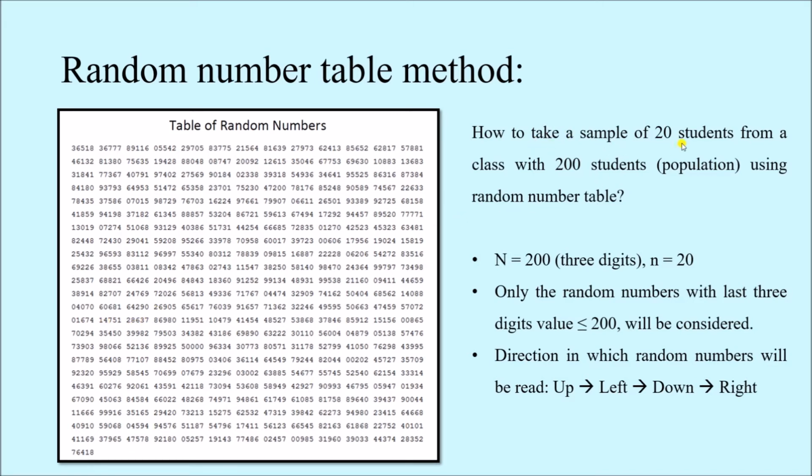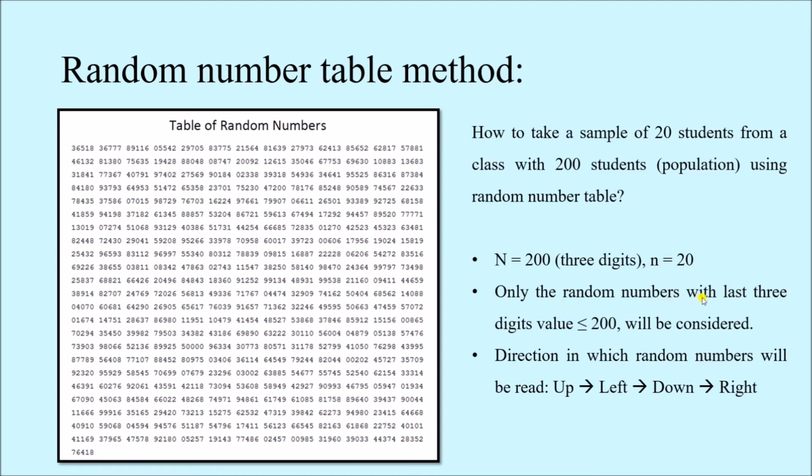So how to take a sample of 20 students from a class of 200 students, that is my population, using the random number table? That is the question. In this particular video we are going to talk about how to use a random number table for simple random sampling. So n, that is the population size, is 200. How many digits are there in this number 200? 3 digits. So 2, 0 and 0. This is very important. And the sample size is 20.